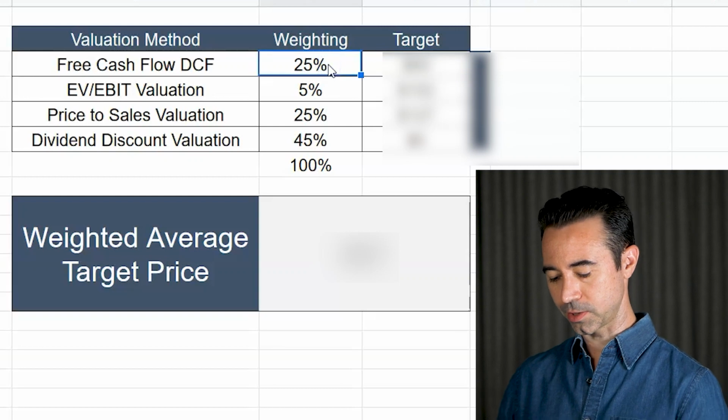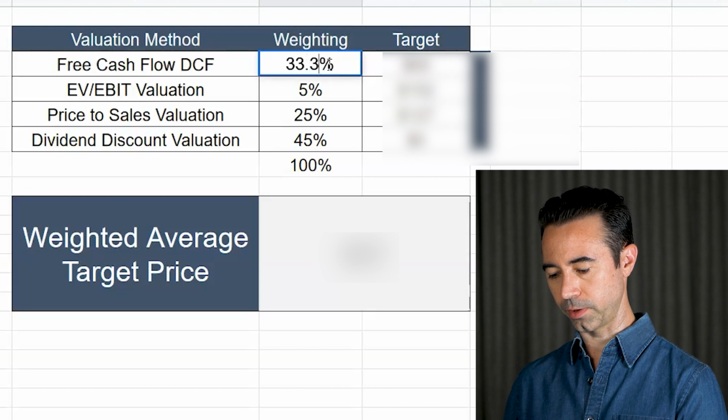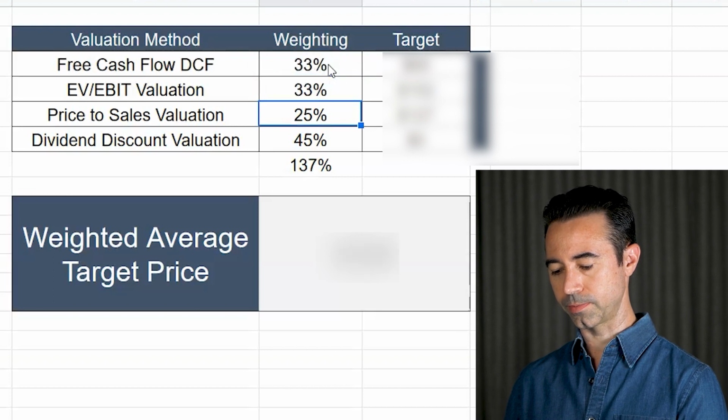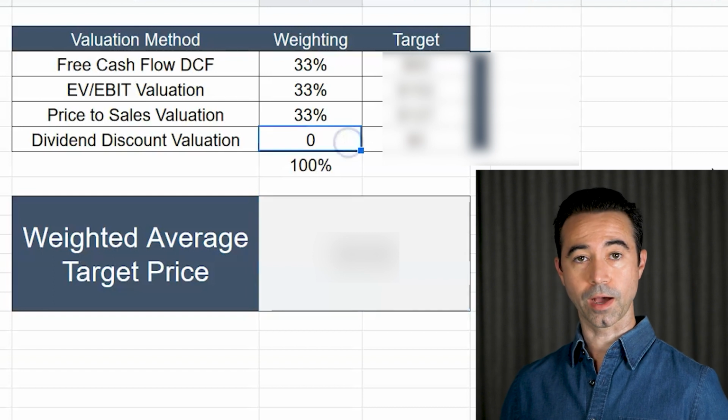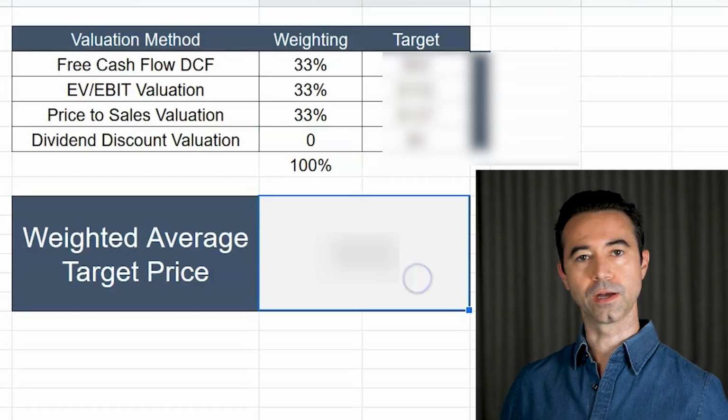So let's go ahead and do a little bit of an equal weighting on here. 33.33%, 33.33%, 33.33%. We're not using the dividend discount model here, so what we have is a weighted average target price of